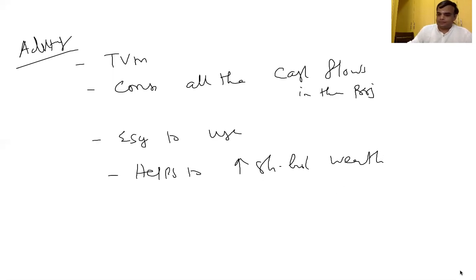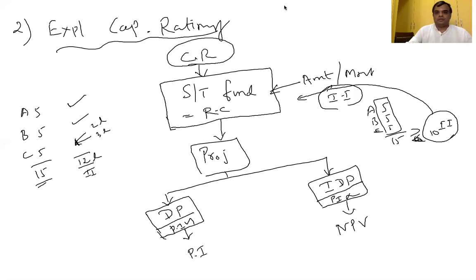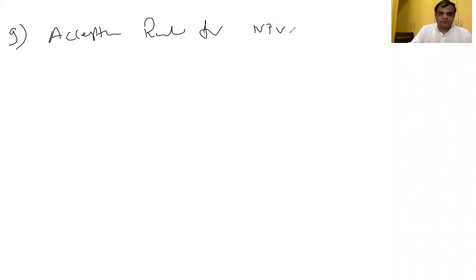Next. Last question, so the sir will be happy. 9th question. Acceptance rule for net present value and profitability index.